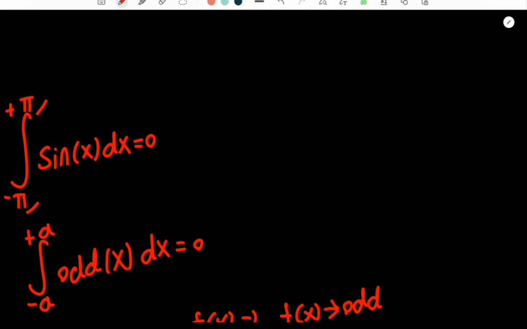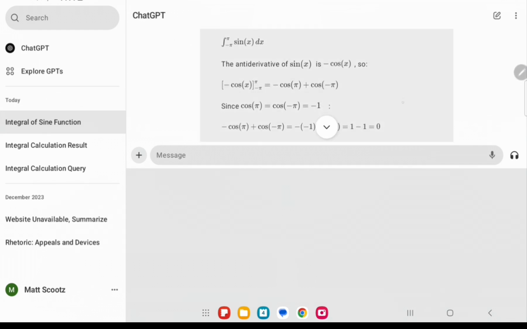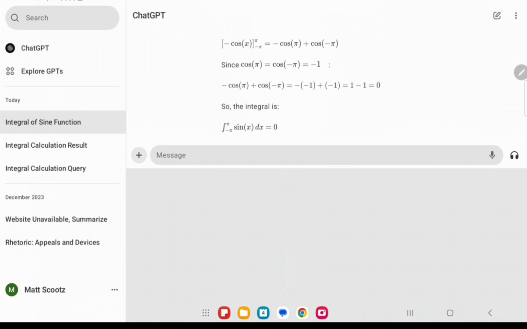Now let's see if ChatGPT uses symmetry or if it just goes through the process and gets 0. So I went ahead and put the integral into ChatGPT, and we see it did not use symmetry. I forgot the name. It did not use symmetry in this integral, but it did find that it is 0. So it got the integral right, but it did not use symmetry, which is very sad. But still, it got the integral right.